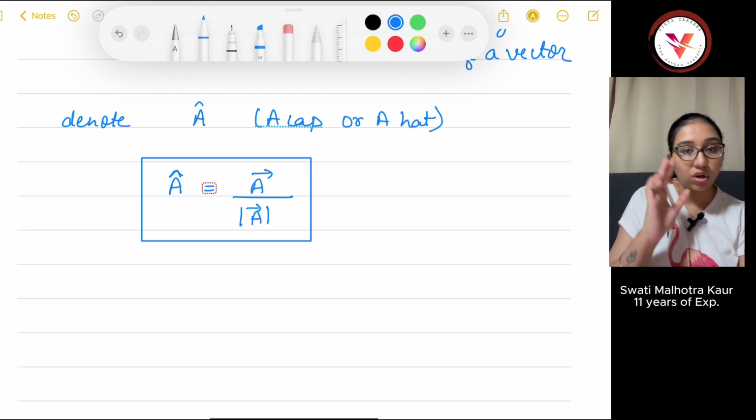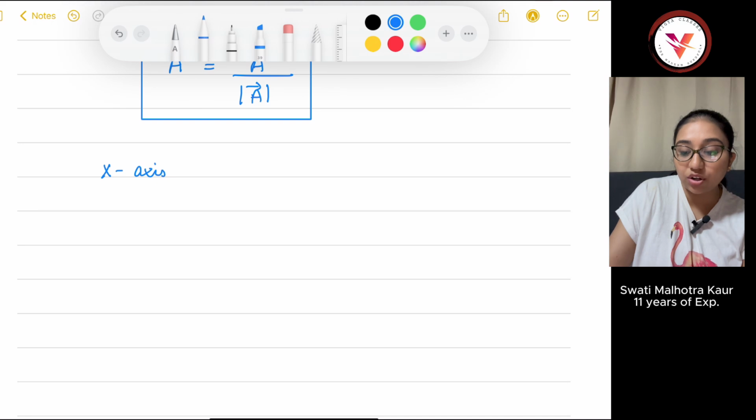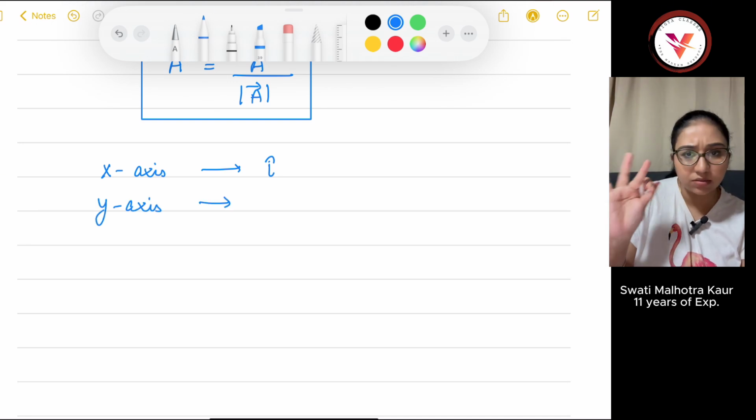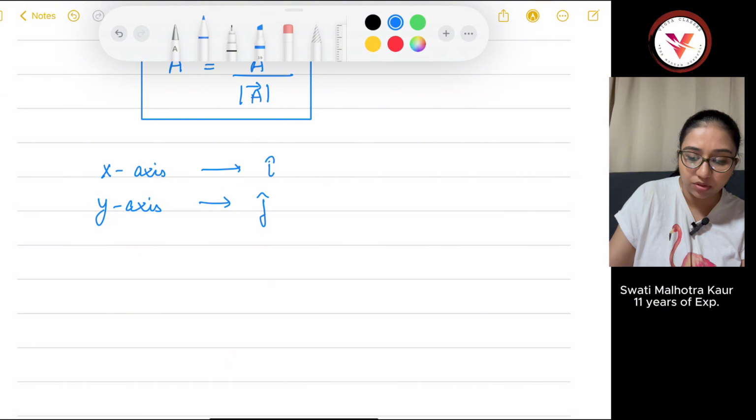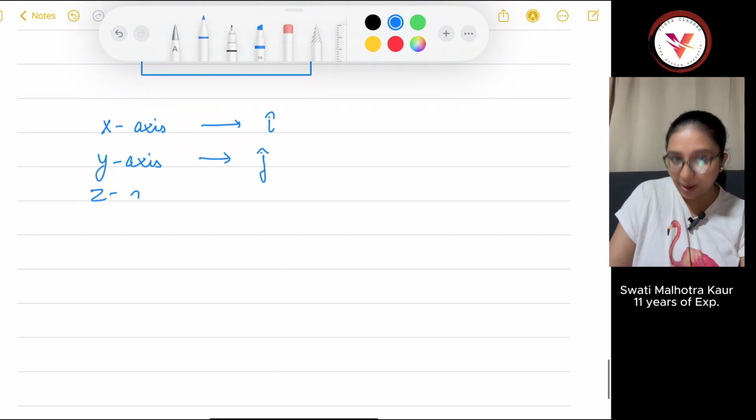Now, if we talk about the XYZ plane, then your X axis has the unit vector of I cap. Your Y axis has a unit vector of J cap. These are predefined symbols, so you have to learn them. How we will use them, we will learn in our upcoming videos.